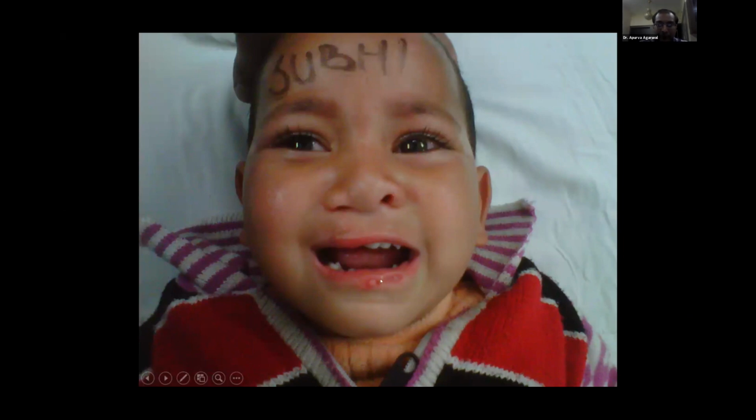The problem with these children is this: they ooze, they have some amount of saliva coming out from these pits, and you are not able to fix the tube in the midline. It will be very difficult for you to fix the tube, and the tube may get dislodged. So what you need to do is fix the tube somewhere here or at the angle for repair of cleft lip and cleft palate for such children.